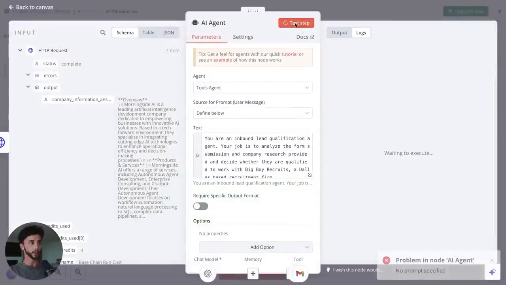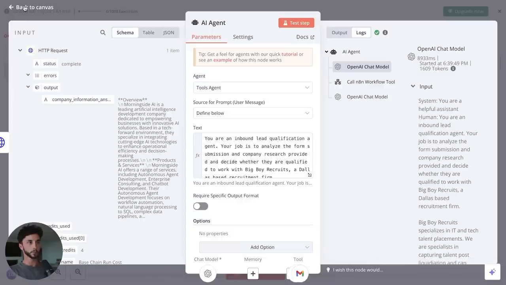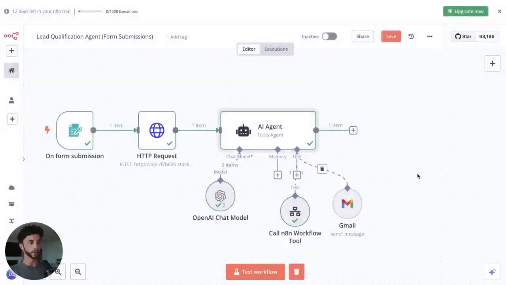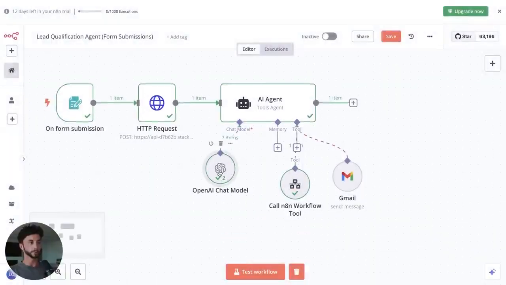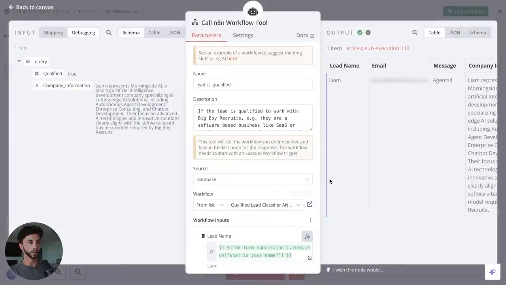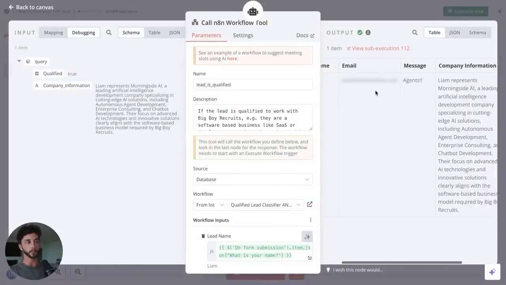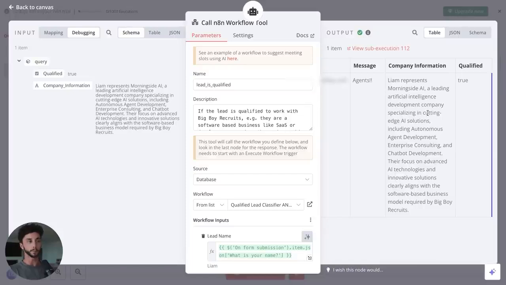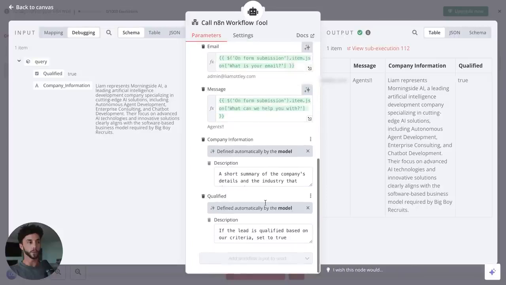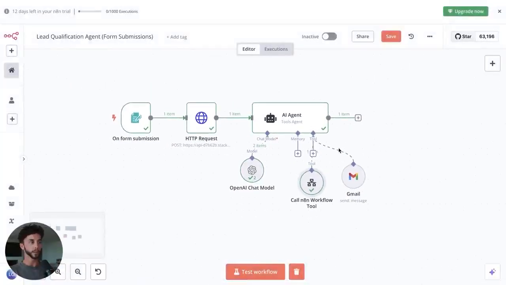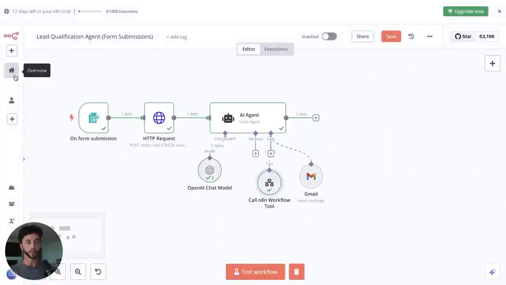We can even give it a run here and try to test the step and see which tool it's going to try to choose. If we go back, we can see, okay, look, it's used the chat model as the brain. And it's triggered the N8N workflow as expected. You can see here that it's sent off information to our other workflow. It sent the lead name, the email, the message, and the company information, and it set it as qualified as well. So all of these fields have been filled out. We've got a nice AI generated summary here from the model and brain, and we have the qualified set to true. And so the final step now for us is to head back over to our other automation and just finish it off. Oh, we need to save that.